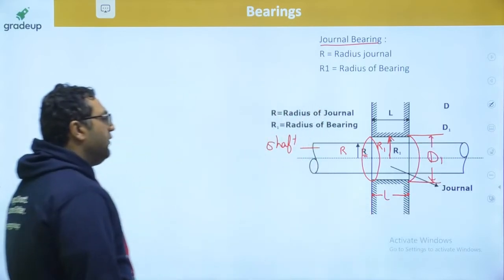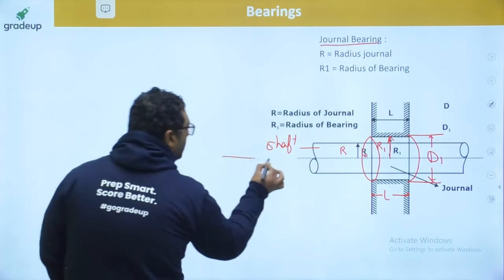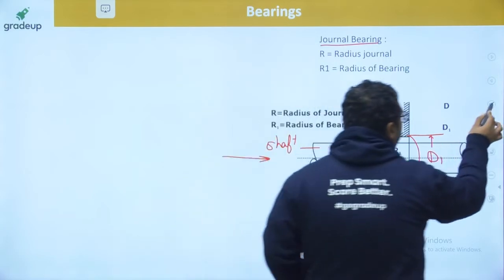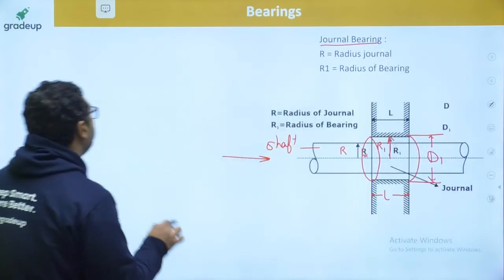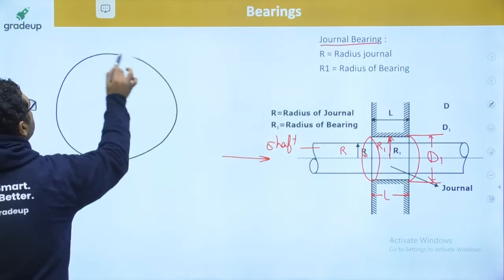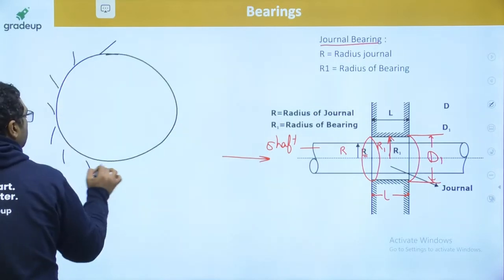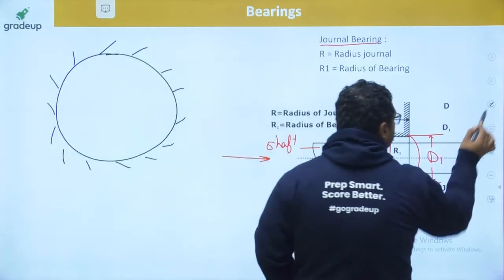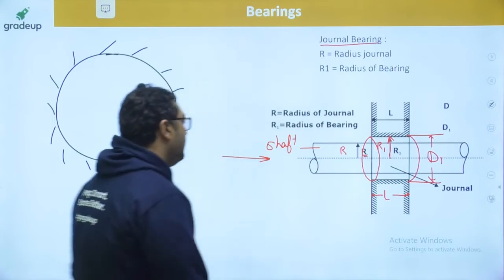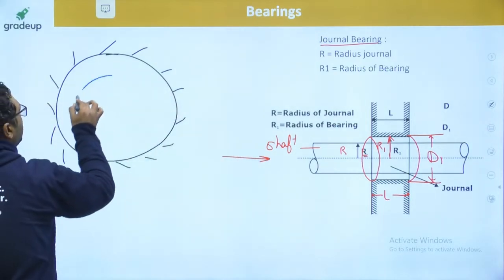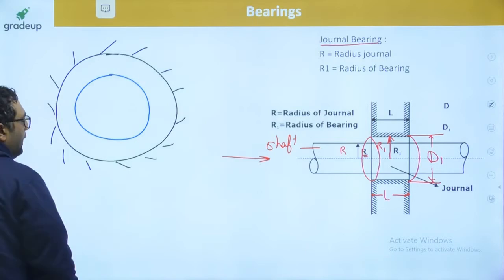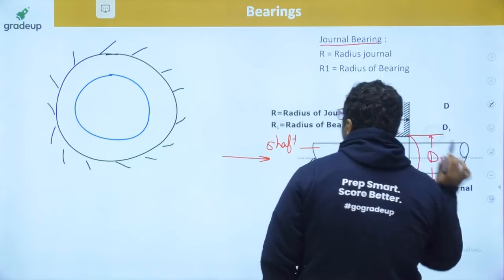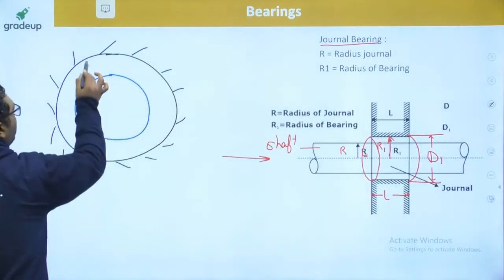If you see the cross-sectional view, I will be showing you this view. First of all, I am going to make the bearing surface, guys. So this is the bearing surface. And now I am going to make the shaft surface, which is journal or shaft. This is journal or shaft. And guys, in between, lubricant is there.